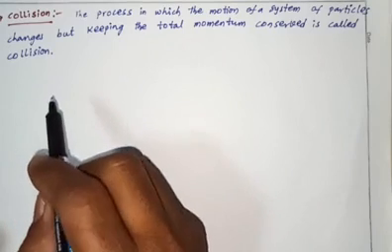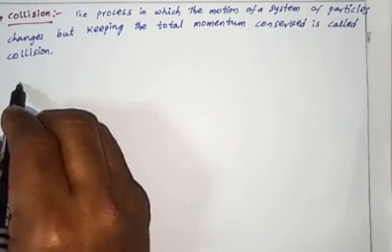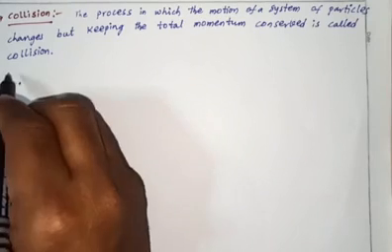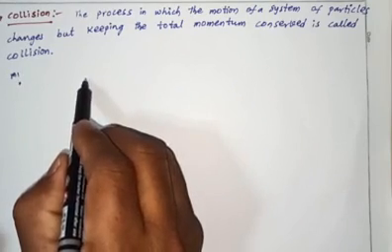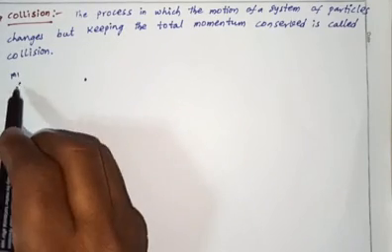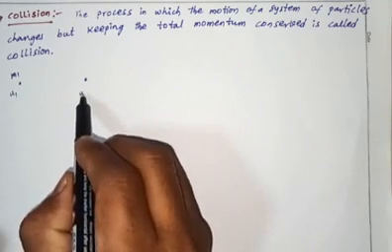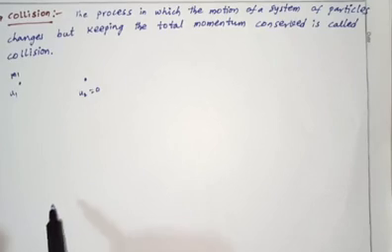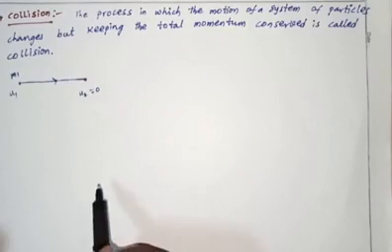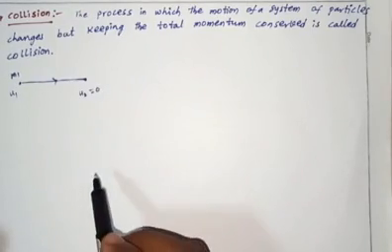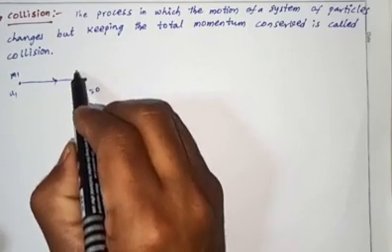For example, when two balls are moving, one particle has mass m1 and velocity u1, and another particle of mass m2 is at rest, so u2 equals 0. The particle m1 moves and after some time collides with m2.